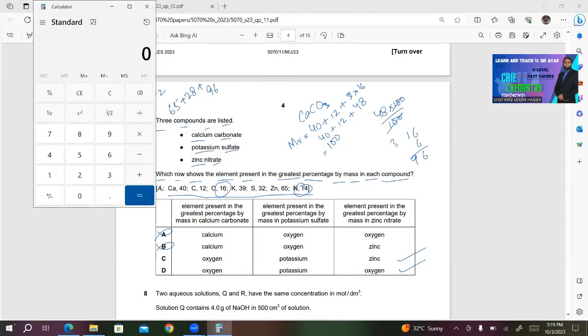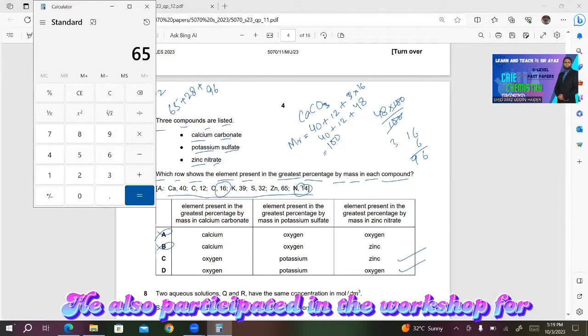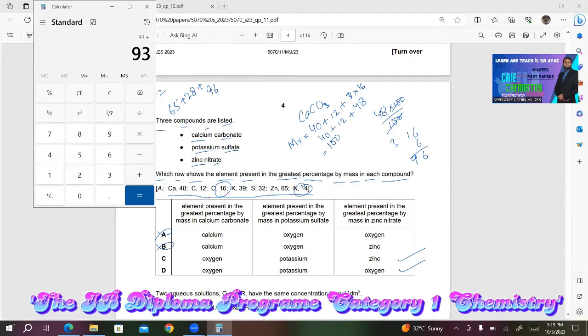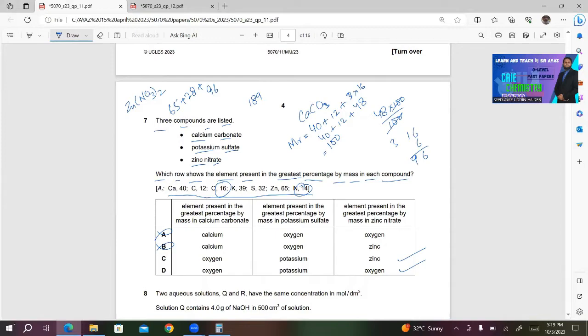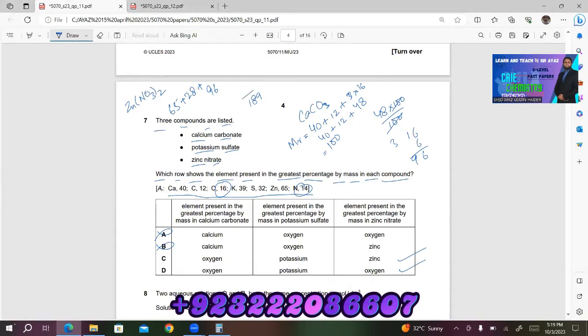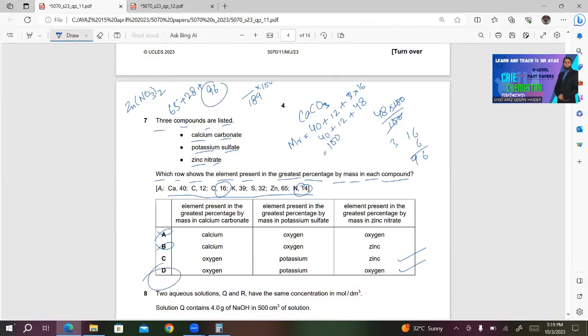65 plus 28 plus 96 gives 189. 189 is the MR of zinc nitrate. So if you look at the calculation, it clearly indicates oxygen is present in the highest percentage. So D will be the correct answer in this case. This is the right choice.